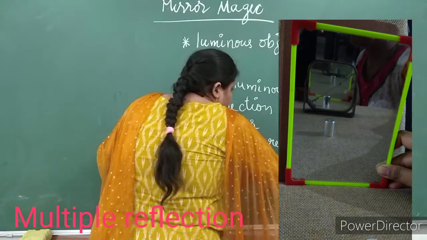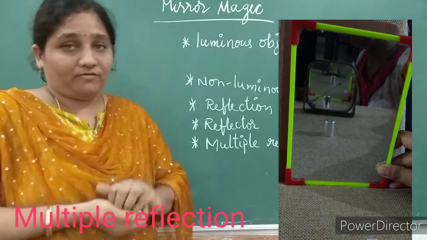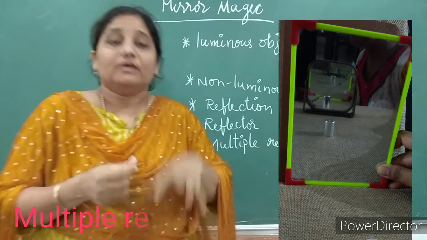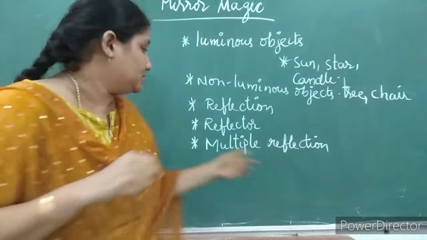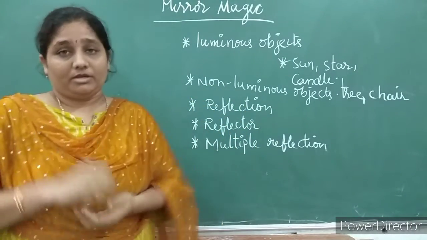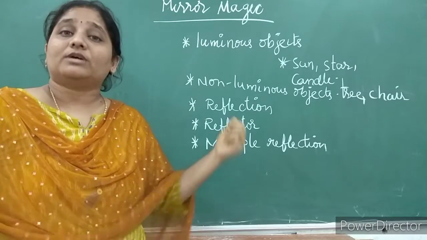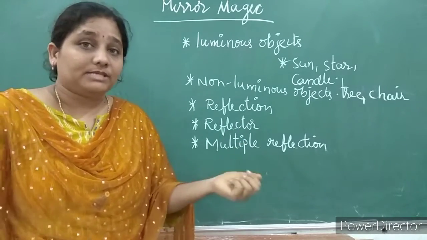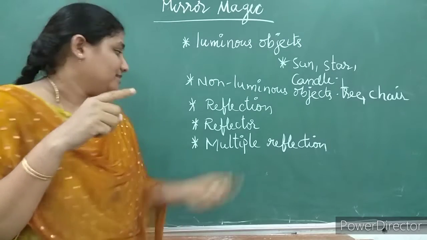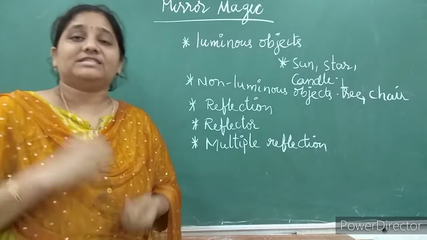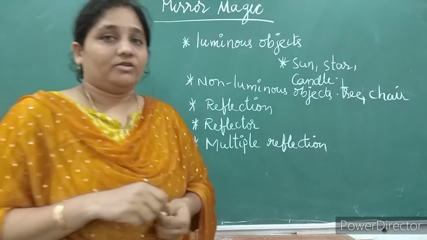After reflectors, you came to know about multiple reflection. If the reflection is done, or the image is collected, so many times, then you call it multiple reflection. Many times we are collecting the image, but the object is one. That type of reflection we call multiple reflection.